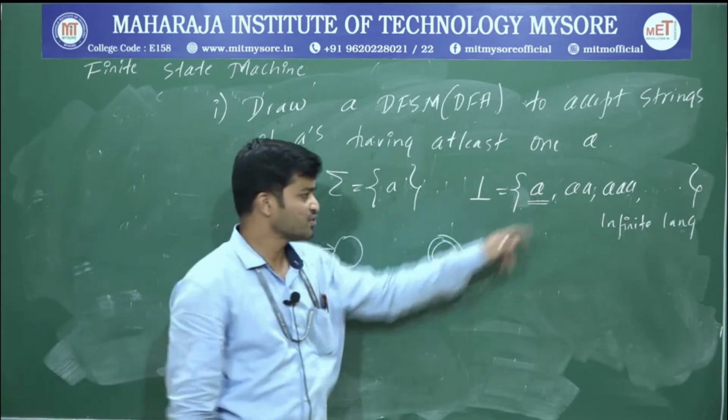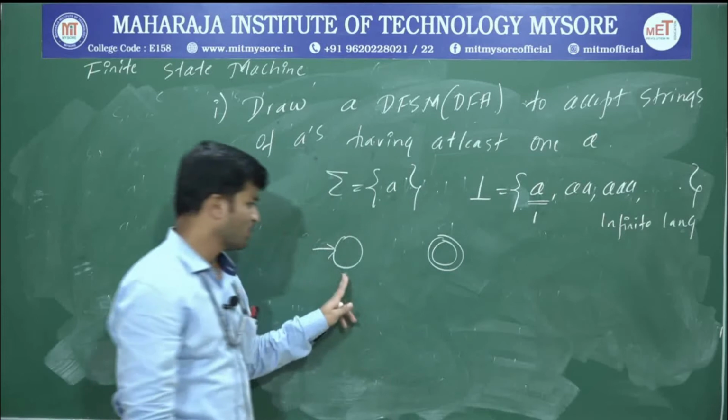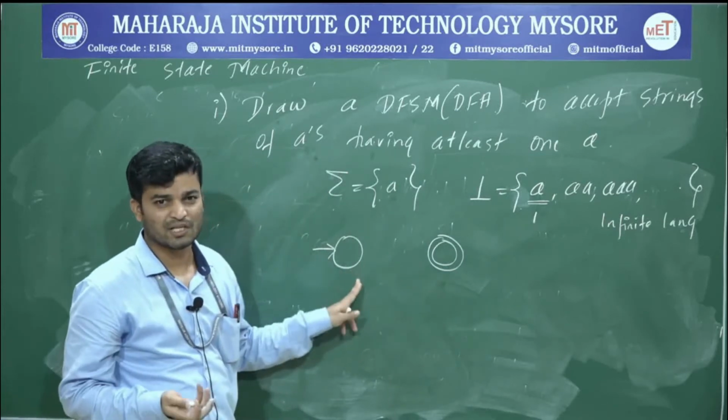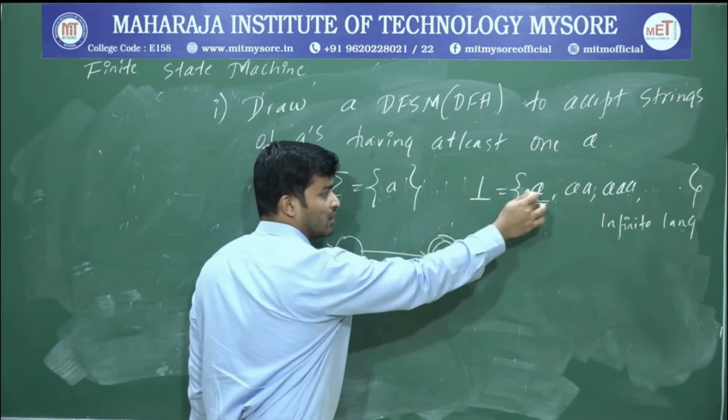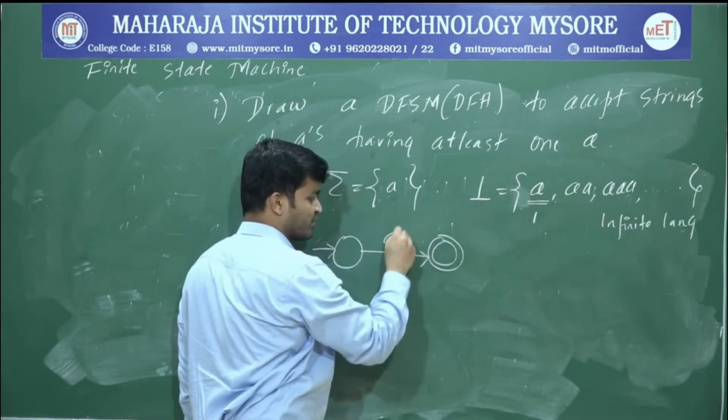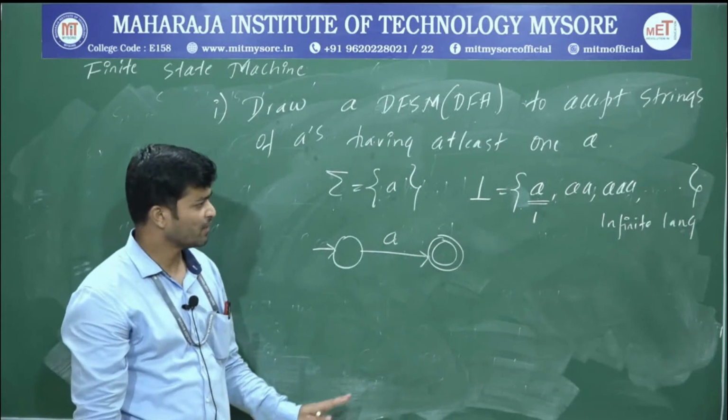Okay. Because size is what? If size is 1, I am writing 2. If size is 0, just one state, that's it. Next, connect this one using an arrow, and whatever string we have here, you write that one as it is. Okay.